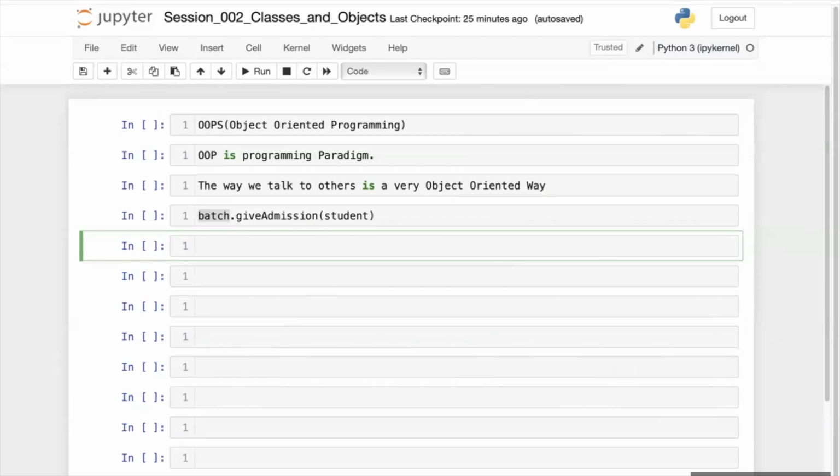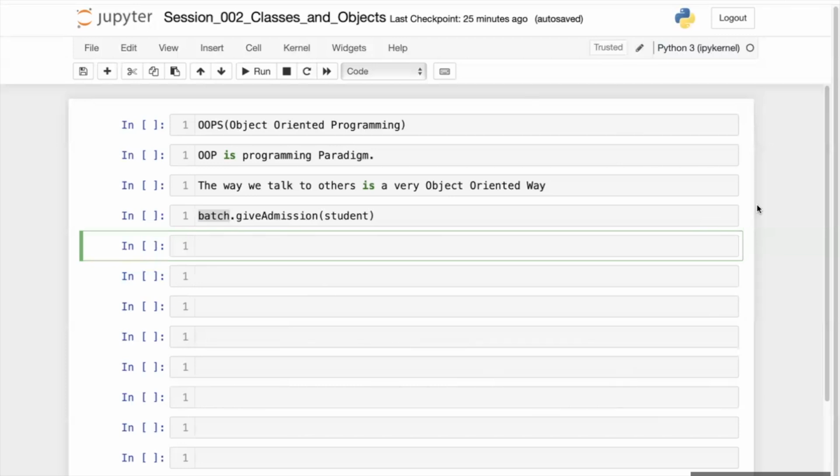The very basic idea behind it is that when I read my code, it should be very obvious what I'm trying to do, and it should be very similar to the way we speak or communicate with each other in real life.